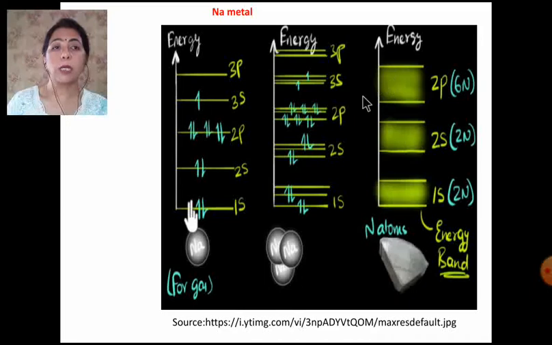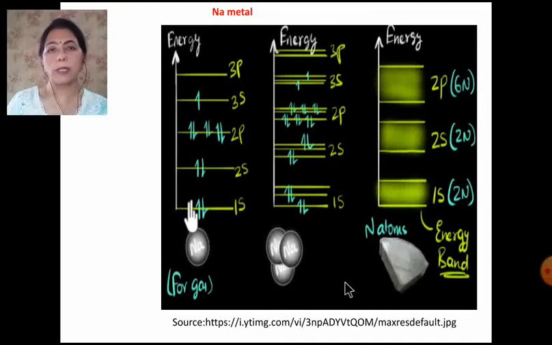But since in the 2p orbitals you have 6 electrons, here it will be 6 into 10 raised to power 23. So now you can visualize it as a band. The bands are of two types. The lower energy bands, which are occupied with the electrons, are known as the valence band, and the higher energy orbitals combine to form the conduction band.